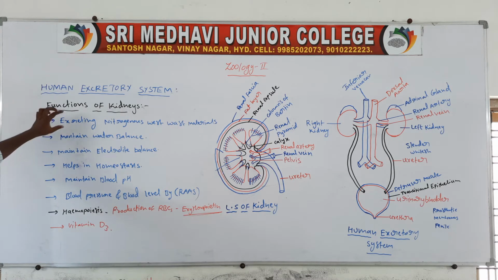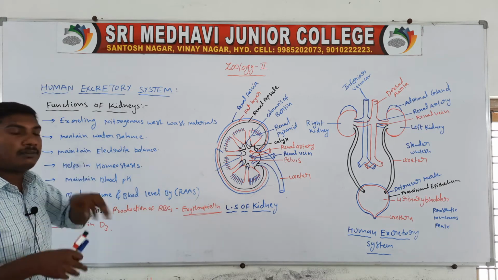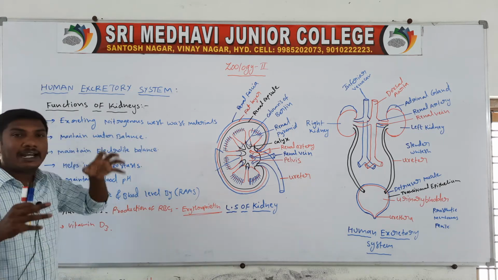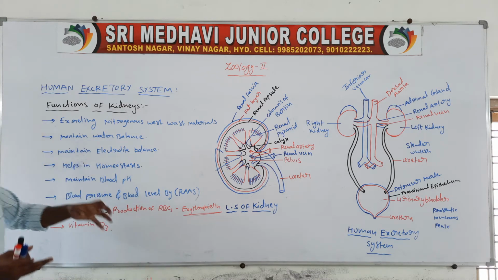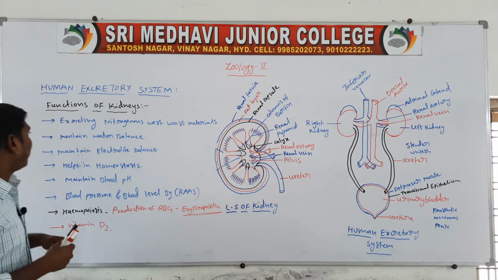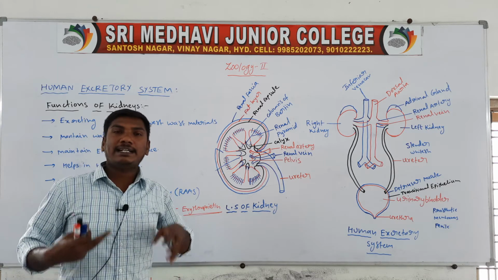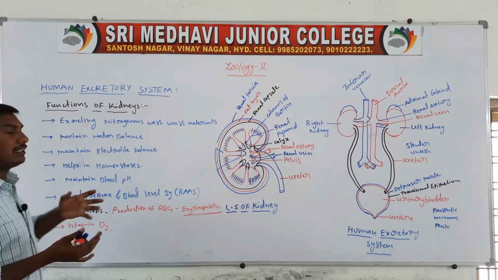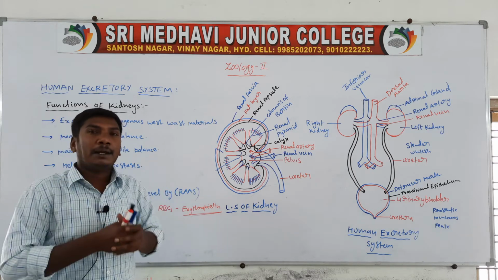So the first function is excreting the nitrogenous waste materials from the body. Next one, maintain water balance of the body. Next one, maintain electrolyte levels of the body. Next one, it helps in homeostasis, the balancing of the body.